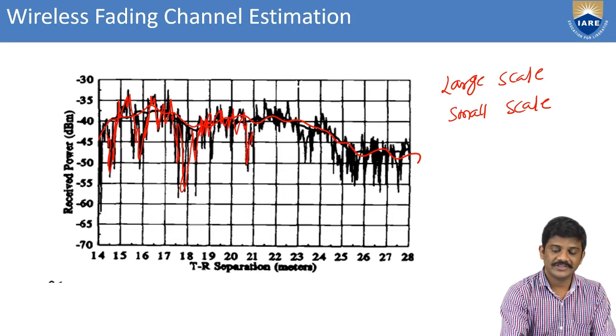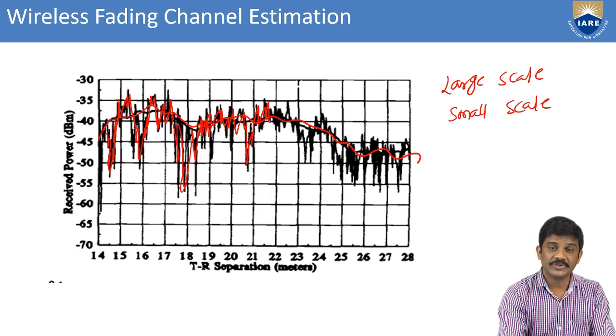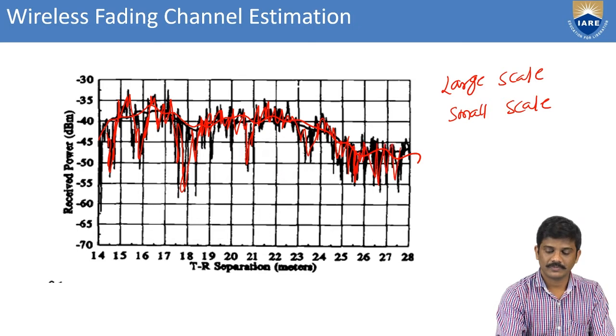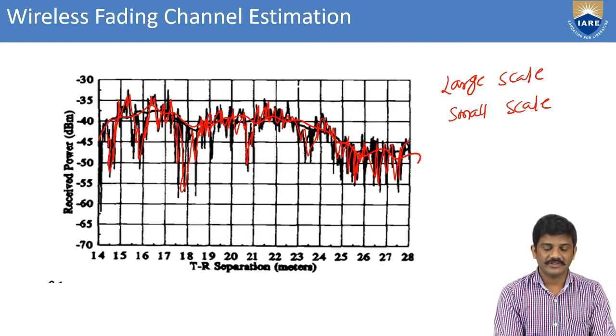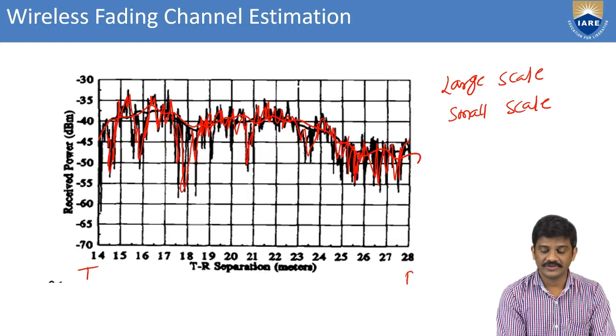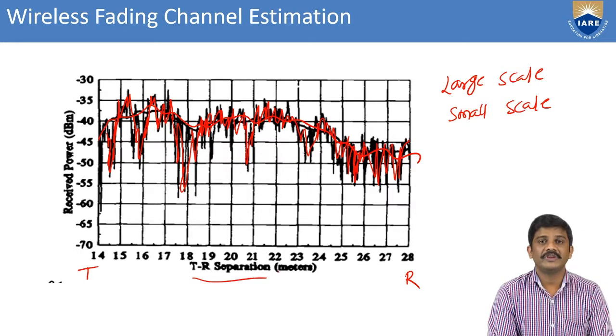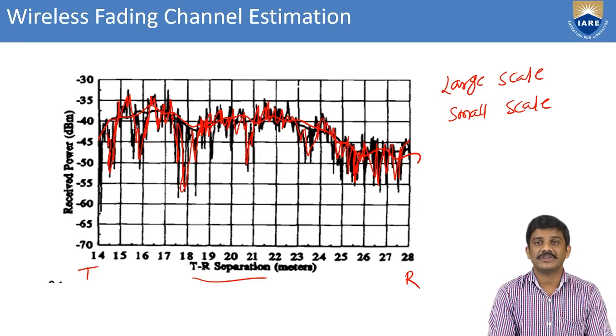This is the signal experience between the transmitter and receiver. You can observe clearly this is a transmitter and this is a receiver. In between we have the large scale path and the small scale path.